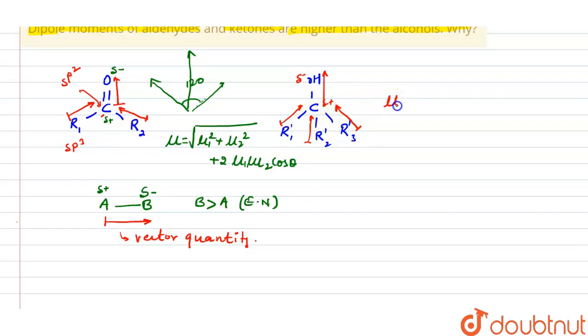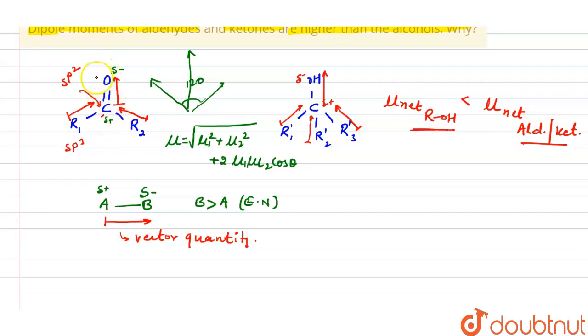So if you find the net dipole moment of the alcohol, it will be less than the net dipole moment of aldehyde and ketone. Because in the case of ketone, the double bond is there, charge creation will be more compared to alcohol, and because of that it will have a greater dipole strength. So finally we can say alcohol will have a lower dipole moment than aldehyde, because of this electronegativity difference, since the carbonyl has a double bond.